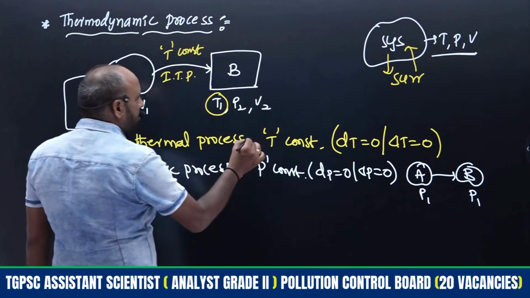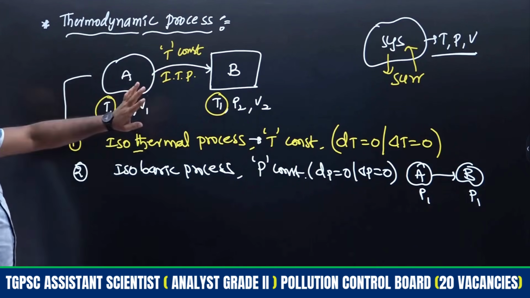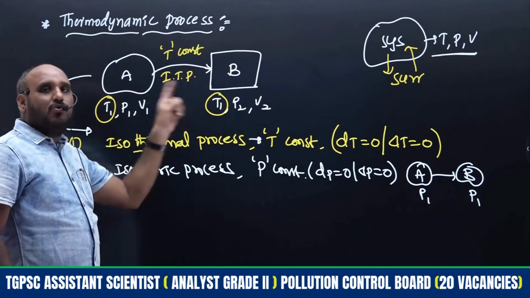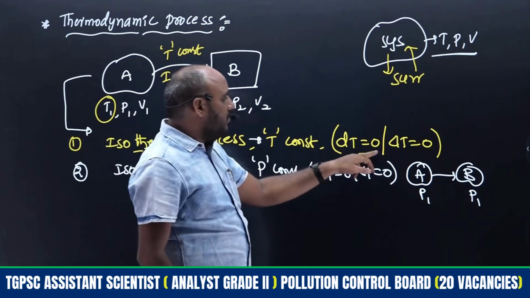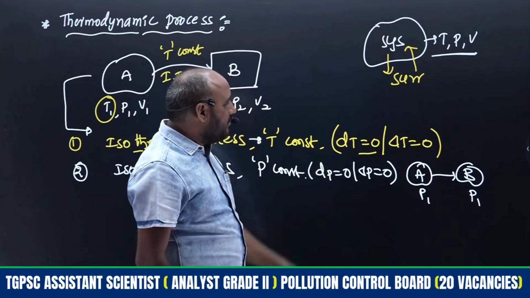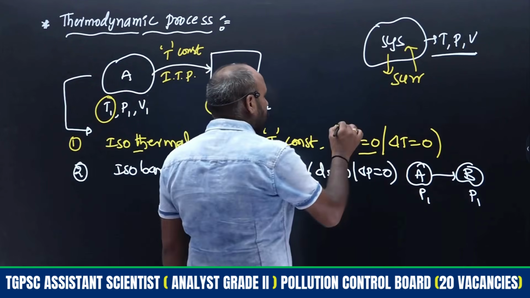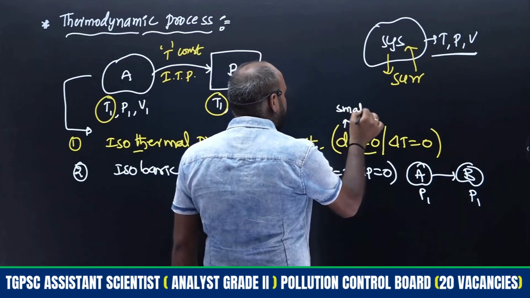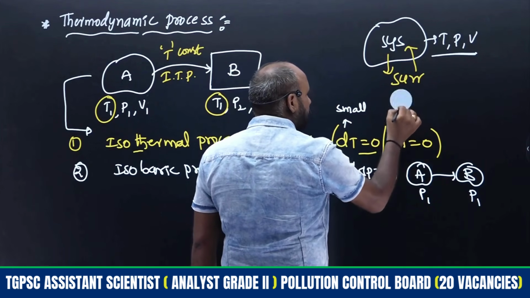So when T is constant, the change of temperature, T1 minus T1, both temperatures being the same, becomes 0. The change of temperature becomes 0. Small change is written as d, and large change is written as delta. Whenever we use d, it is for a small change; delta is used for large changes.